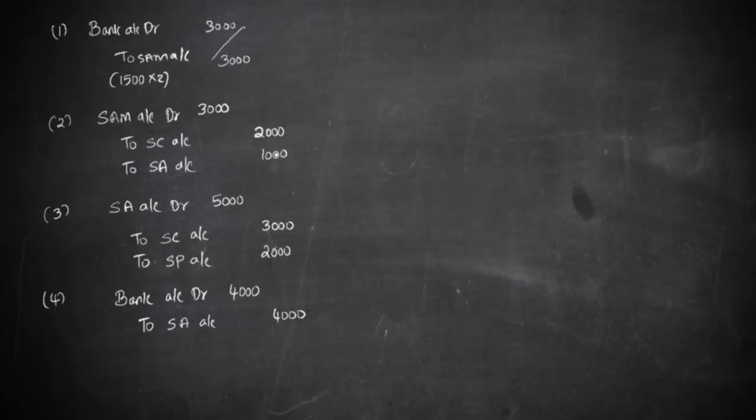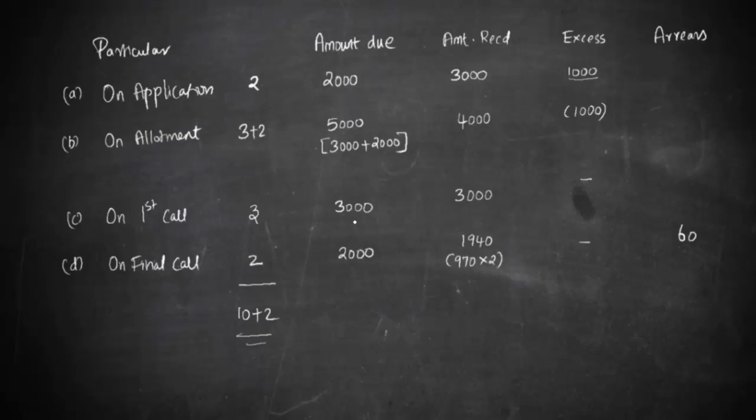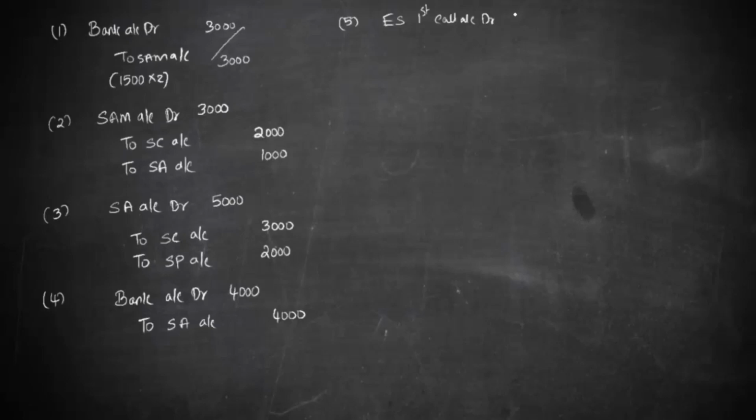Then we should pass the due entry for the first call. The first call due entry is going to be equity share first call account debit. What was the amount that was due? We have calculated the amount that was due is 3000, and the credit goes to share capital account 3000.